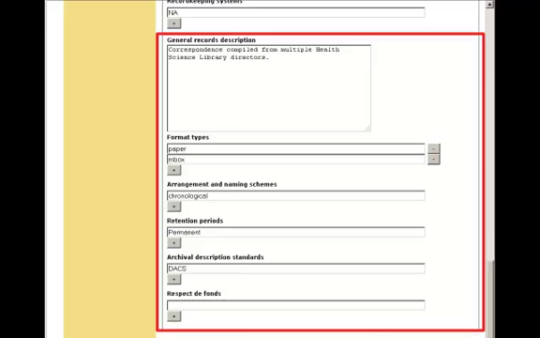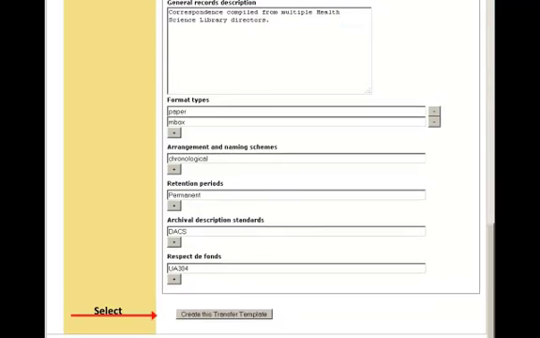The Arrangement and Naming Schemes field has a drop-down list in the user interface and can be left blank at this level unless you are sure that all future accessions will be arranged in a particular manner. All records accessioned by the DCA are permanent, so we hard-code this information into all templates, and we use DAX as our descriptive standard. Finally, the Respective Funds field ties the accession to a specific collection. With all of this information in place, we can now select the Create This Transfer Template button, and the transfer agreement form is in place for use by a producer submitting materials.